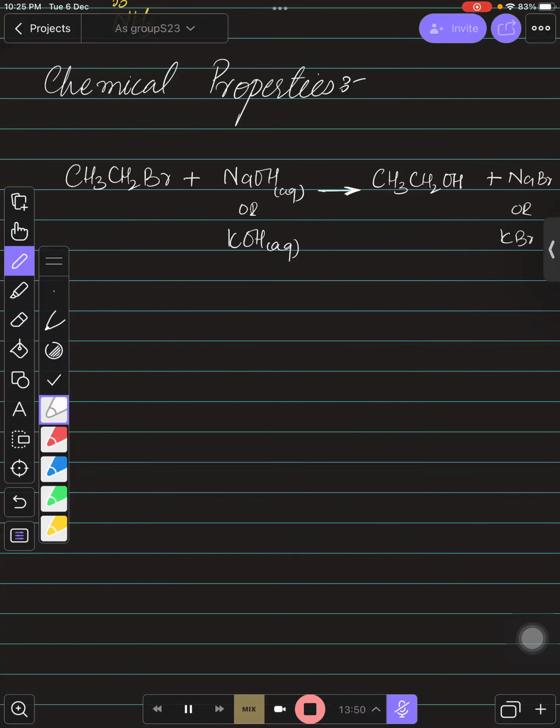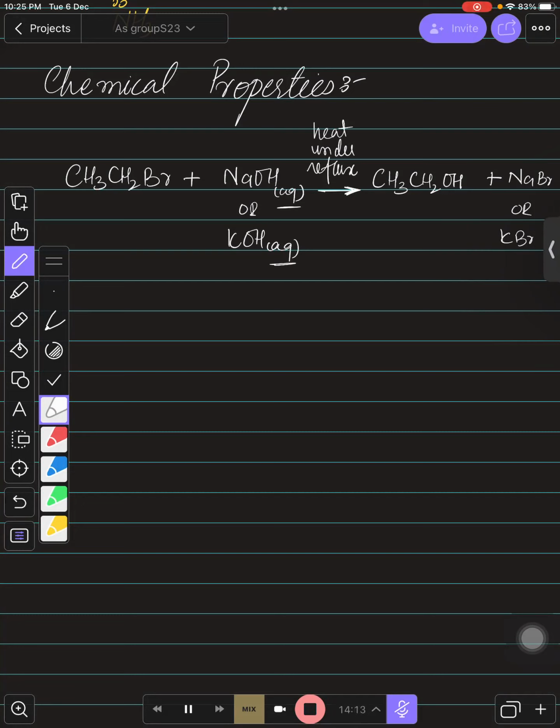You must remember this condition, aqueous. यहाँ पर आप इथेनॉल यूज नहीं कर सकते, क्योंकि आप इथेनॉल यूज करोगे तो फिर हैलोजेनोअल्केन अल्कीन में कन्वर्ट हो जाएगा. You know this, right? And for this the condition that you need to remember is heat under reflux. You need to heat it under reflux, right? So this is what you need to understand.